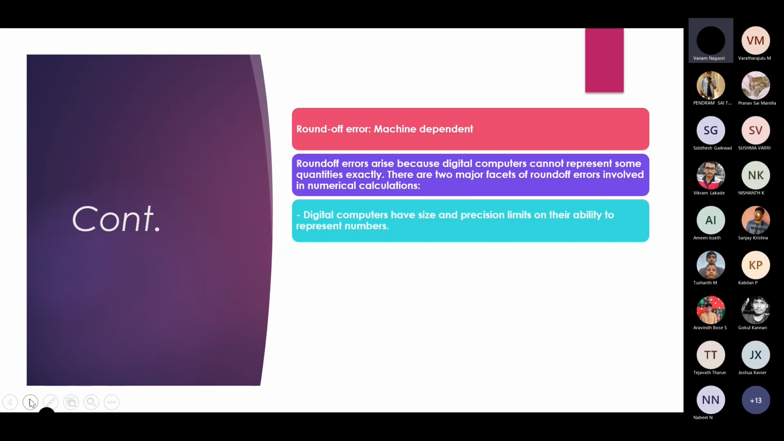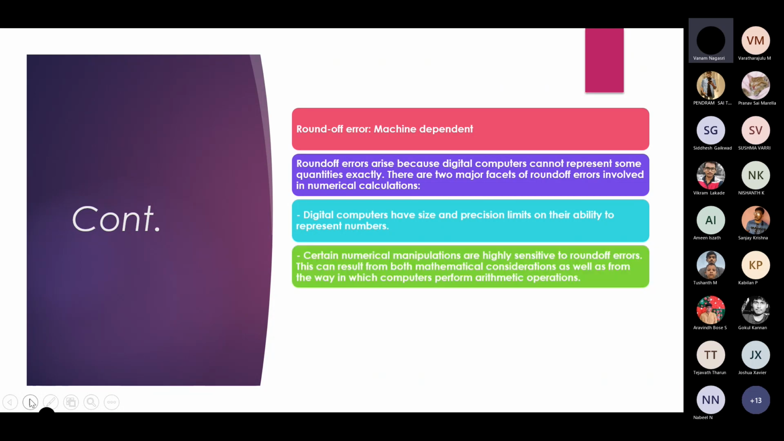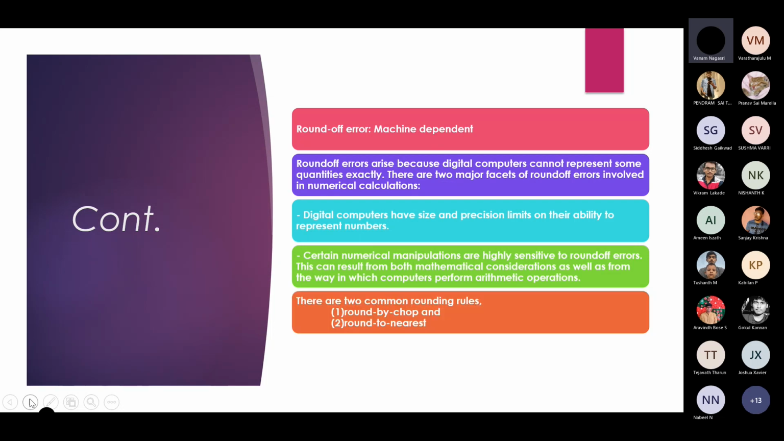Round-off error is machine dependent, and round-off errors arise because digital computers cannot represent some quantities exactly. There are two major facets of round-off errors in numerical calculations. One is that digital computers have size and precision limits on their ability to represent numbers. Secondly, certain numerical manipulations are highly sensitive to round-off errors. This can result from both mathematical considerations as well as from the way in which computers perform arithmetic operations.